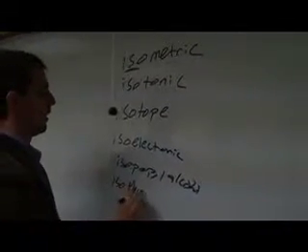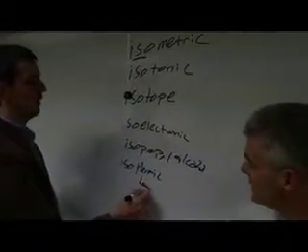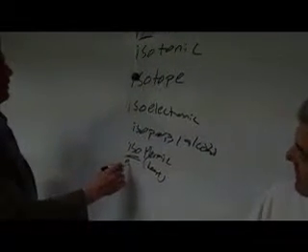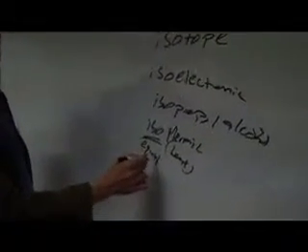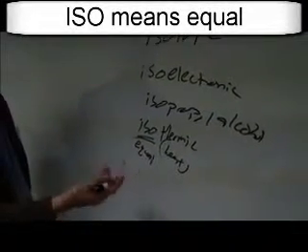Isothermic. Okay, that's an easy one. I figured, well, I know this one means heat. So that'd be ISO. But if I can figure out what ISO means, I could probably figure out the rest of these words. I'm pretty sure it means equal. I looked it up. Yeah, you're right. So equal heat, the same heat, same temperature, something like that.